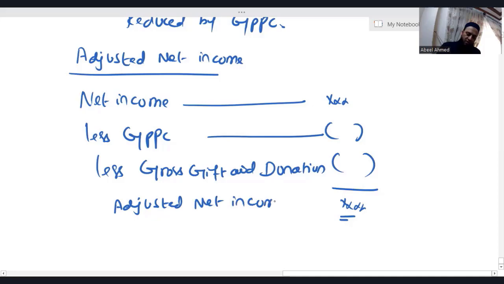Question remains same. What is the benefit of knowing this adjusted net income? Now the benefit comes. Actually, in UK, in a very first class, we did discuss every individual is not supposed to pay tax. Only those individuals will be paying tax, and they are liable to pay tax. They have income more than the personal allowance. And the personal allowance, obviously, for the Finance Act 2023, it is 12,570. So whoever is having income more than 12,570, that excess amount is taxable.